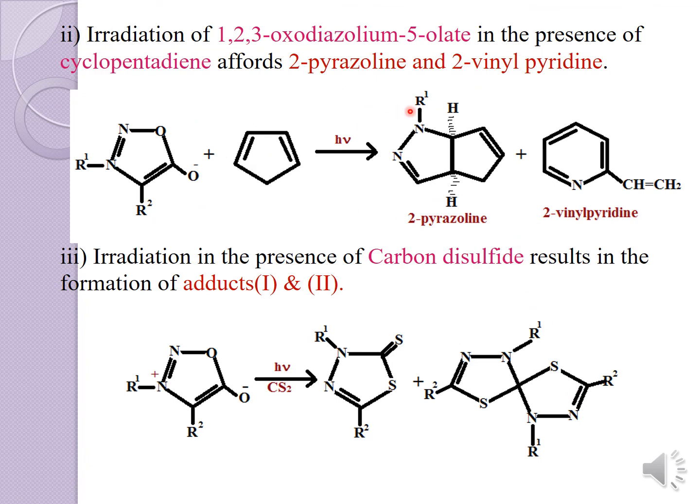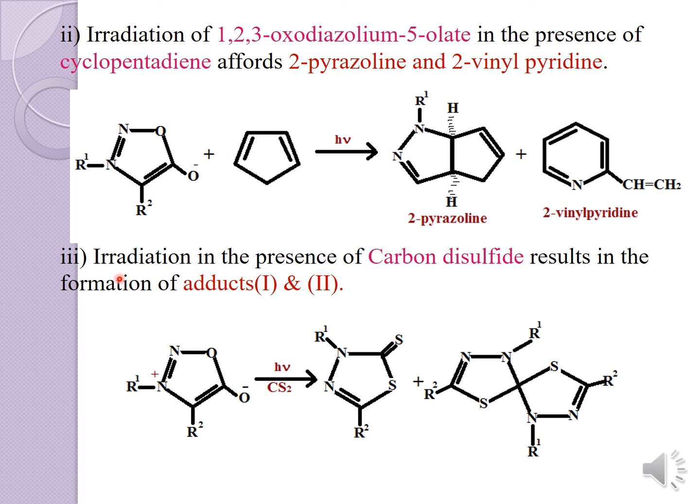Moving on to the next reaction, that is the irradiation of 1,2,3-oxadiazolium-5-olate with the dienes, cyclopentadiene. In the presence of light, again there is a cycloaddition reaction which takes place to yield two products. One is your 2-pyrazoline and then 2-vinyl pyridine.